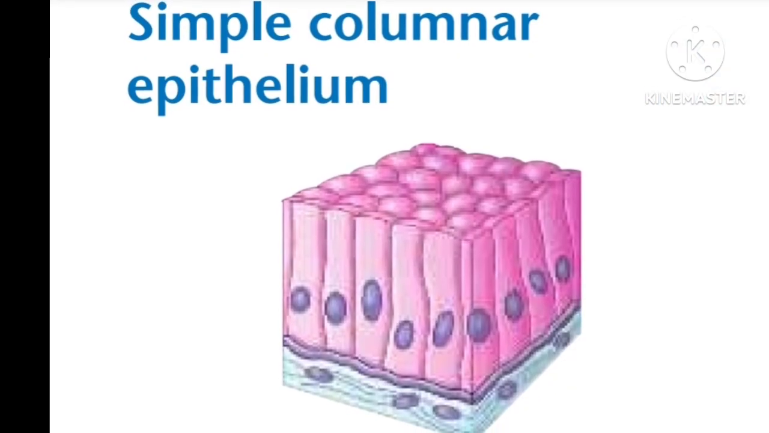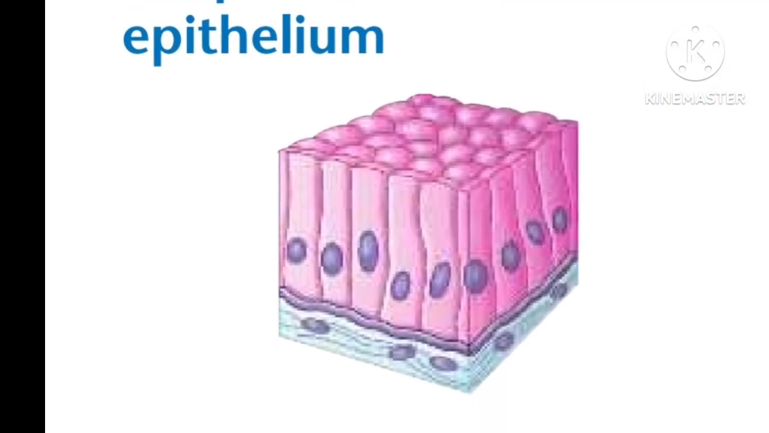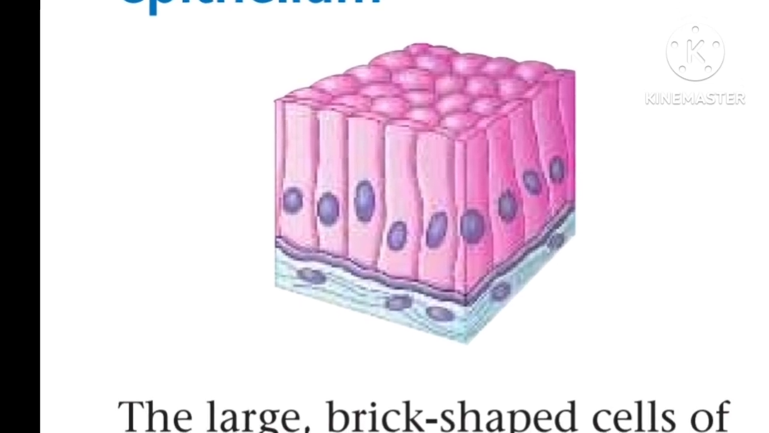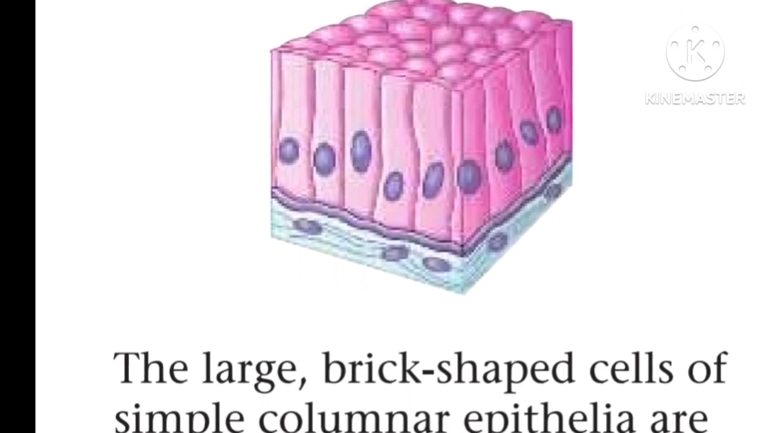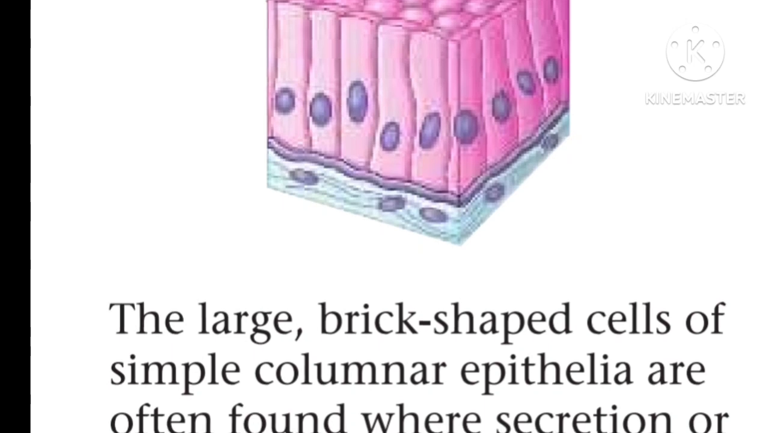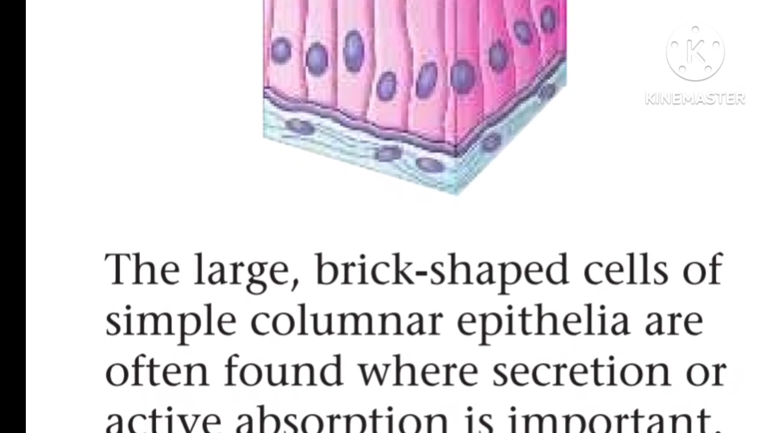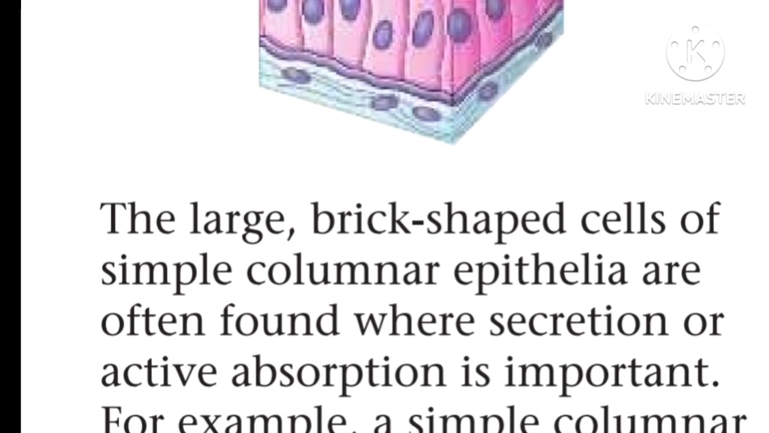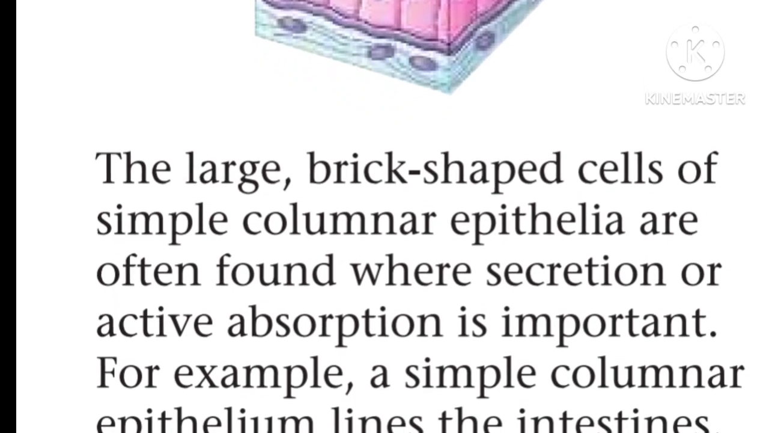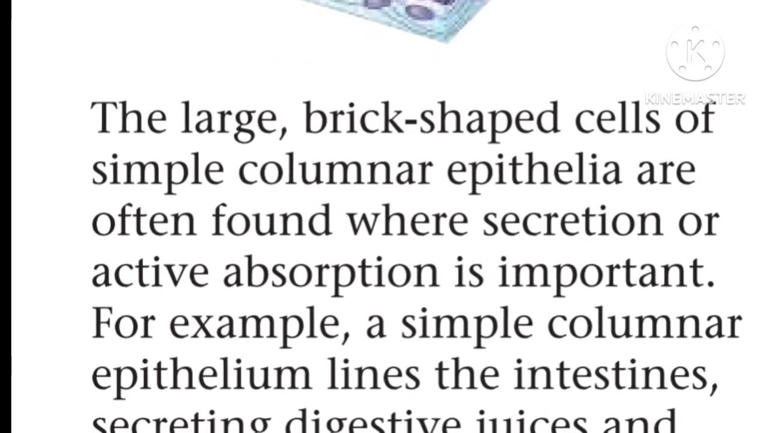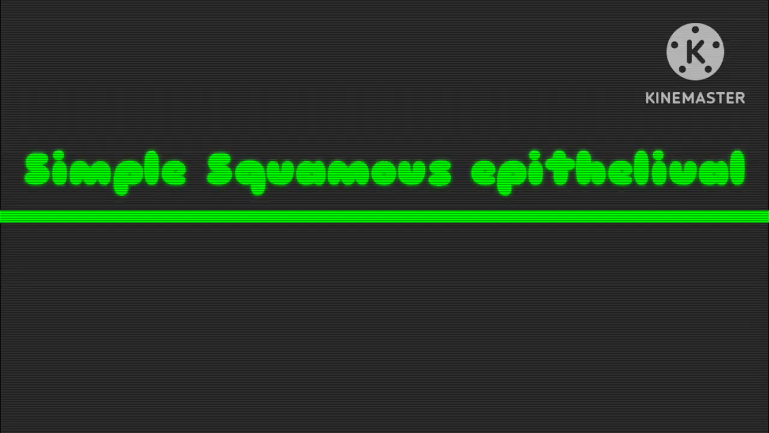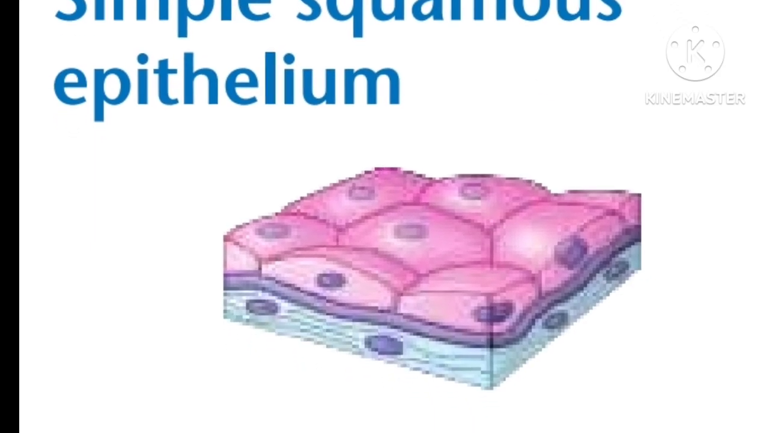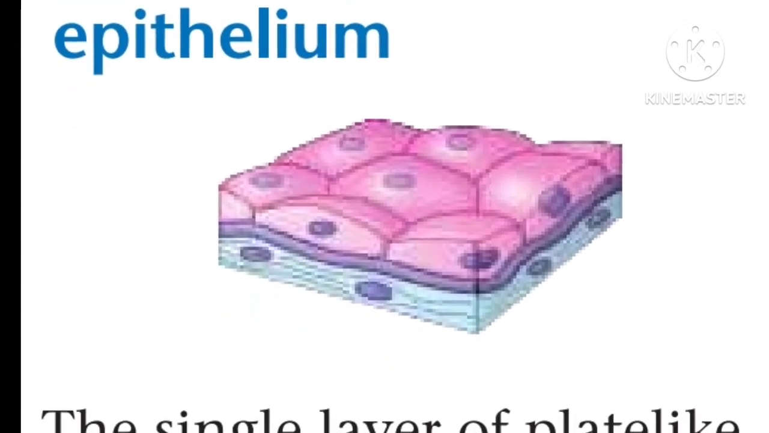The next tissues are simple columnar epithelial tissues. They look brick-shaped, and these tissues are found at sites of active secretion or active absorption, and this is present in the small intestine.